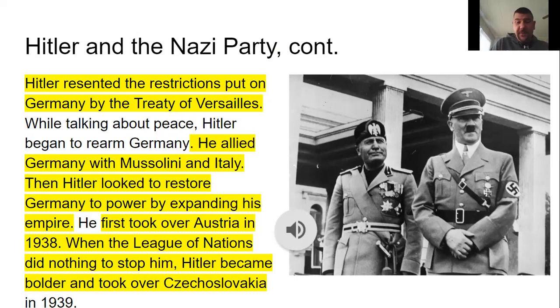He first took over Austria in 1938. The League of Nations did nothing to stop him. They just thought, well, maybe if we just give him this, he'll stop, and nothing else will be done about it. So since they didn't do anything, later on in 1939, he took over Czechoslovakia. And then in 1939, he invaded Poland. Poland had allies, and it's what began World War II.